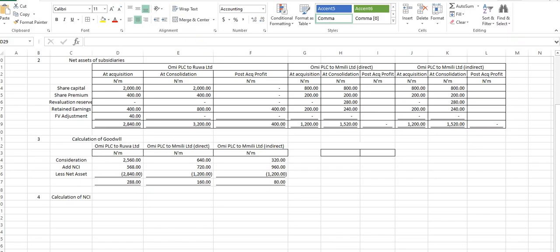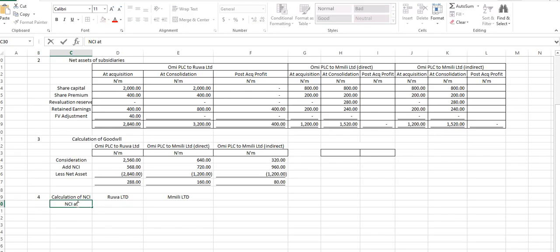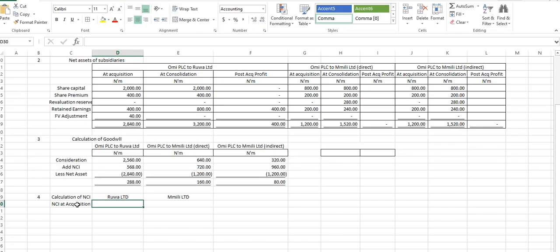So our NCI, what is our NCI? At the date of acquisition, what's the NCI? So we have NCI for RUA Limited and for Emily Limited, right? So what will be our NCI? NCI at acquisition is how much? We have this one to be 720, and we have this one to be 960.